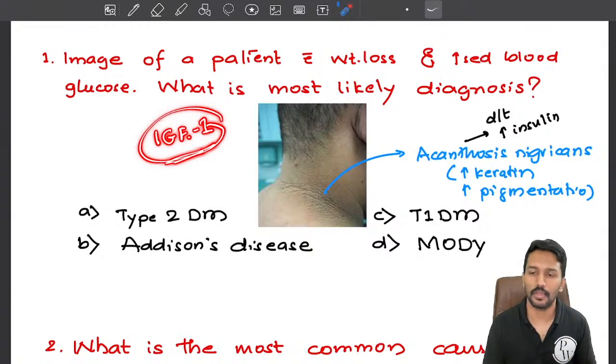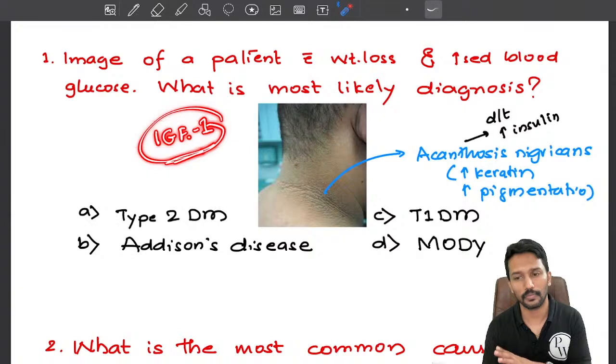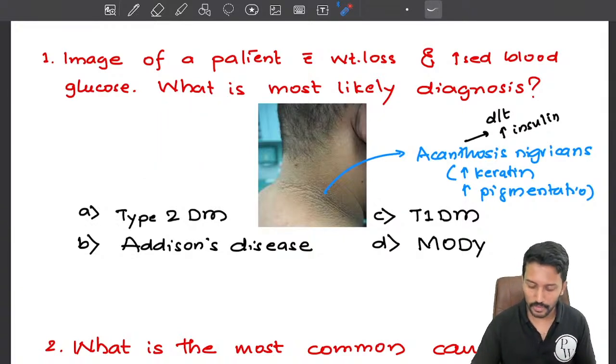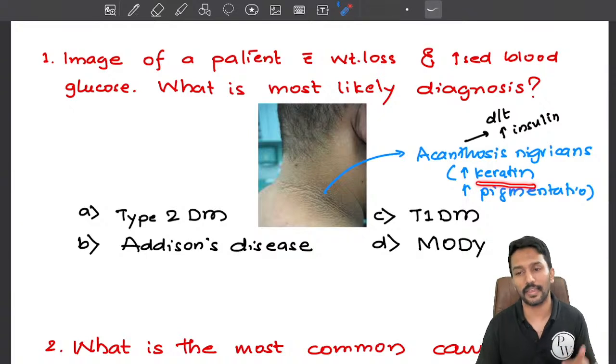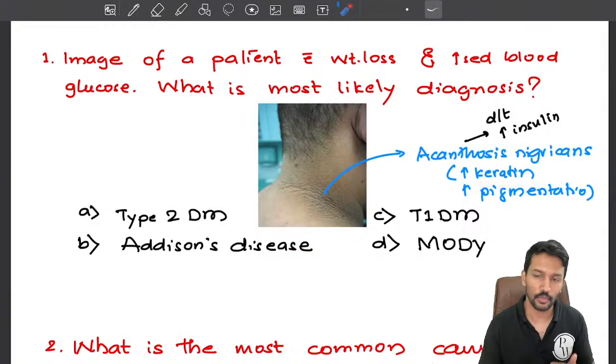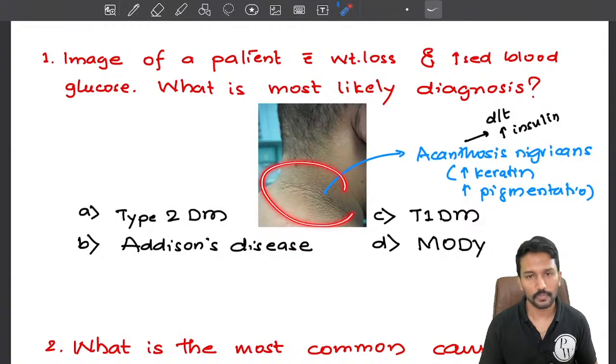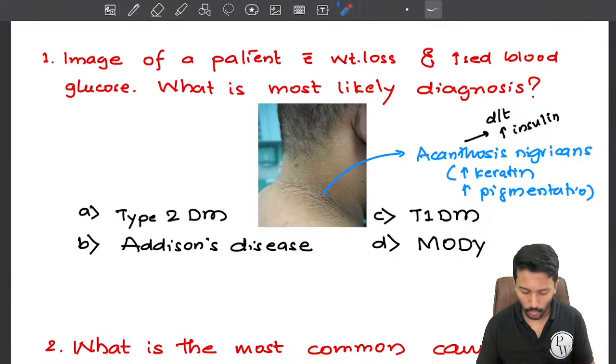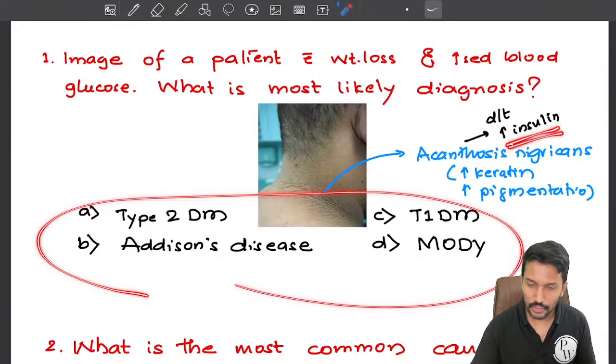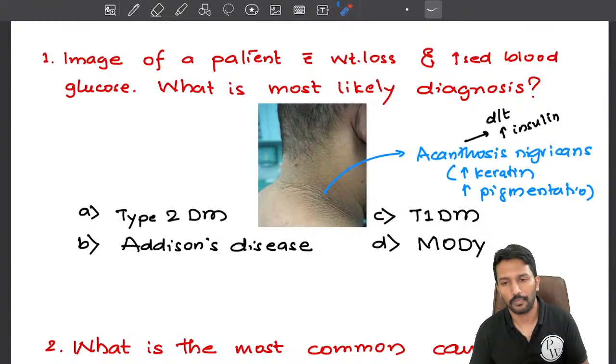We have to remember here that insulin is also a growth factor. Insulin can also stimulate tissue growth. So insulin is stimulating the keratinocytes and that is why there is keratin production. Insulin is stimulating the melanocytes, that is why there is pigmentation. Clear? Now among these options, in which condition do insulin levels increase?